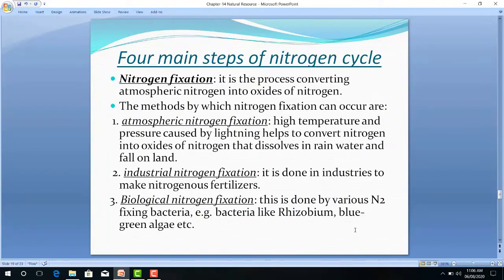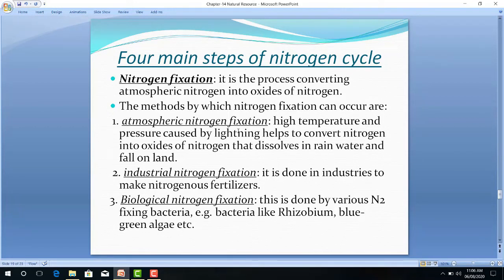So as we have discussed, this is a 4-step process in the nitrogen cycle. Nitrogen fixation means the process of converting atmospheric nitrogen into oxides of nitrogen. Second is the methods by which nitrogen fixation can occur.